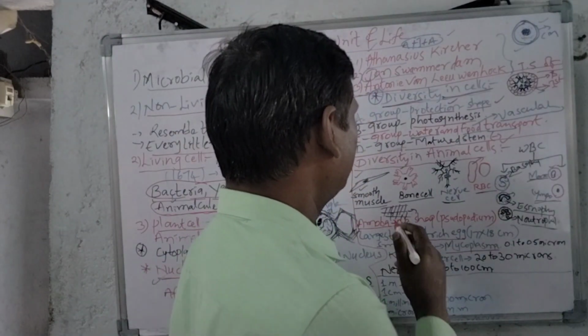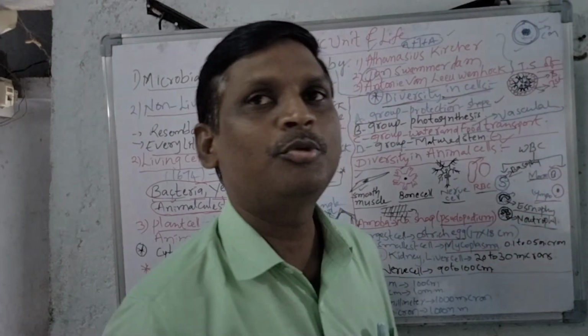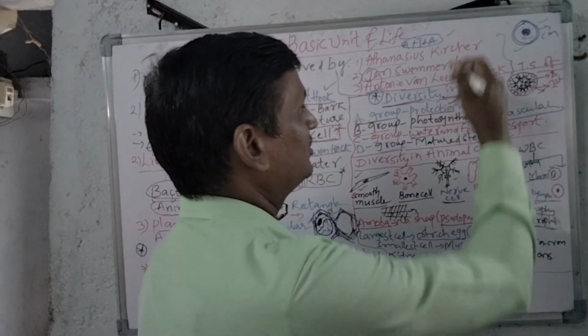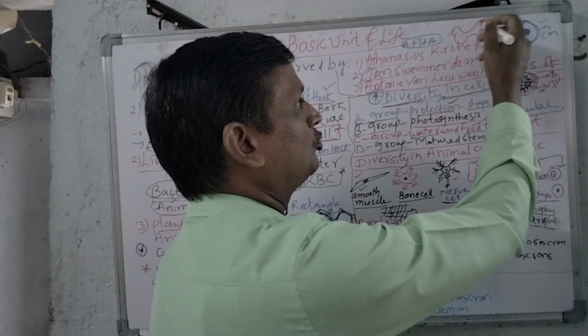And next one, suppose if we observe the animal cell of amoeba, it doesn't have any definite shape because pseudopodia are present. Pseudopodium means, see, suppose it is an amoeba, here is the amoeba, and these are the pseudopodia.